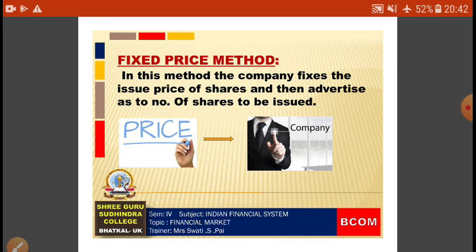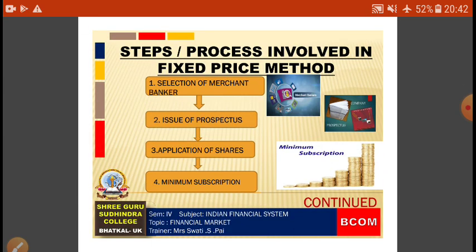So in this case, if the price fixed by the company is very high, then the investor will apply for less number of shares, causing under subscription to the shares. On the other hand, if the price is less, then investor will apply for more number of shares. It leads to over subscription to the shares. Okay, so this is said to be fixed price method. Here the company is going to fix the price of the shares and then it is going to advertise the number of shares to be issued.